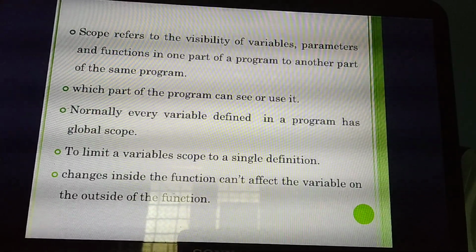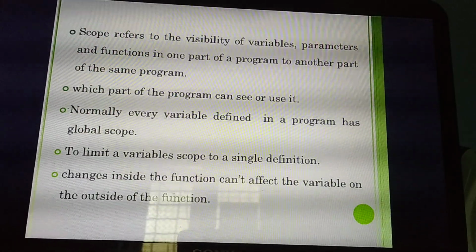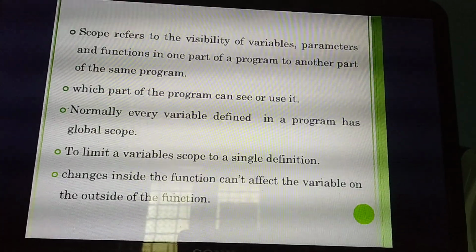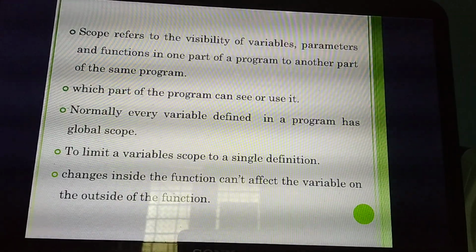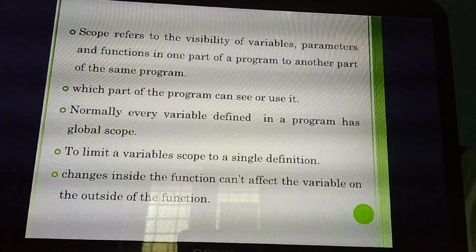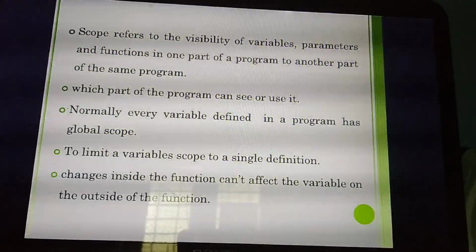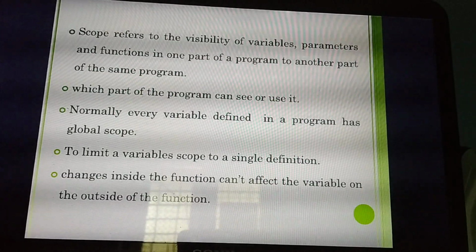Just listen. Define scope. If they ask a question like define scope, see the first two lines. Scope refers to the visibility of variables. What do you mean by visible? Normally what we will tell? Visible means we are able to see. So in a programming language, what is visible? Which things do we need to make visible in the program? The visibility of variables.